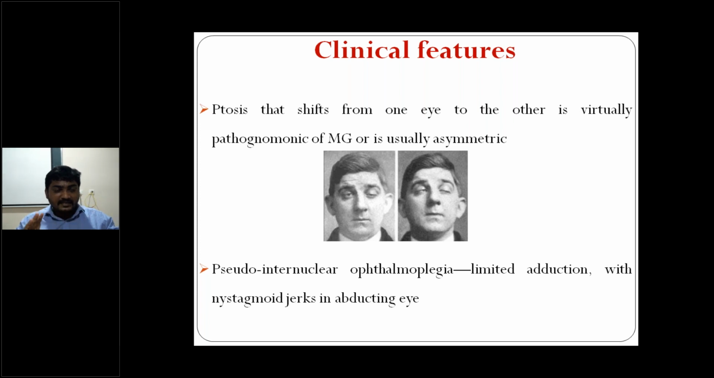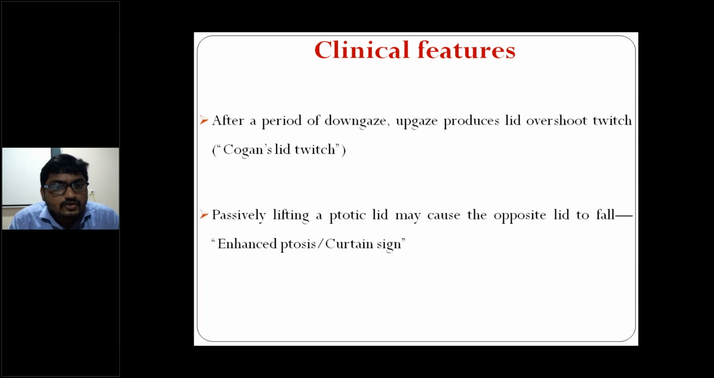But in case of myasthenia gravis, there is ocular quiver. What does it mean? Saccades are super fast, but with limited adduction. So the range of movement is limited. You can't make the eye fully adducted, right? Simple thing, this is what I want to say. So limited adduction with nystagmus jerks in the abducting eye, right? So this is Cogan's lid twitch sign.